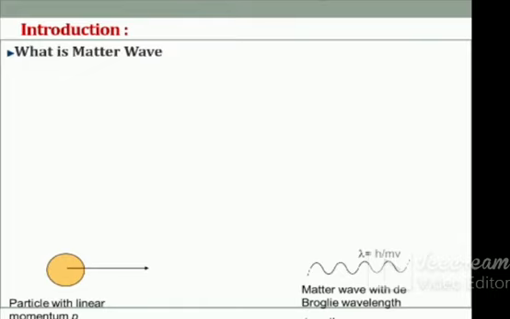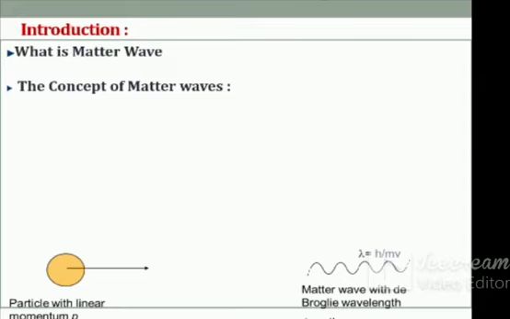In quantum theory, these particles are called quanta or photons. As radiation has dual nature, the moving material particle also has dual nature, that is particle and wave. It led to the idea of matter wave.